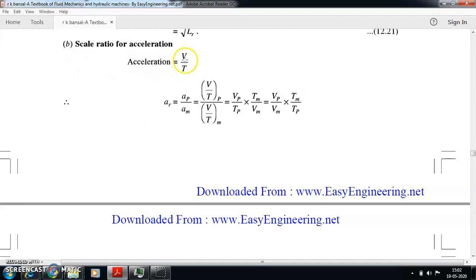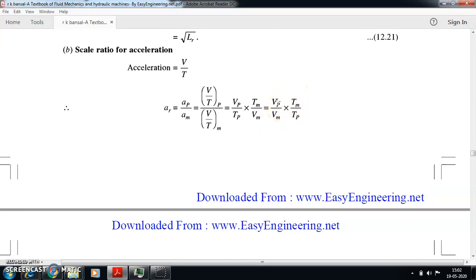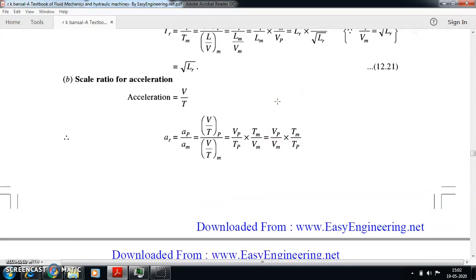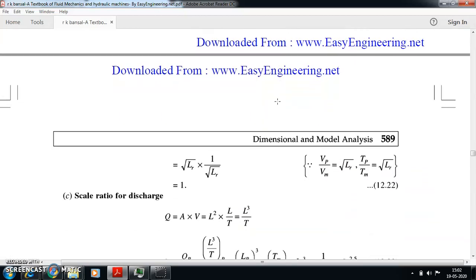The definition of acceleration is velocity over time. So define Ar as Ap by Am, so V by T of P and V by T of M. Taking the velocity ratio, Vp by Vm into Tm by Tp. So this is 1 divided by Tr, and this is Vr. Remember your Tr is root of Lr, so Vr is also root of Lr, and Tr is also root of Lr. So the root of Lr in the numerator and denominator get cancelled, and the scalar ratio for acceleration will be equal to 1.